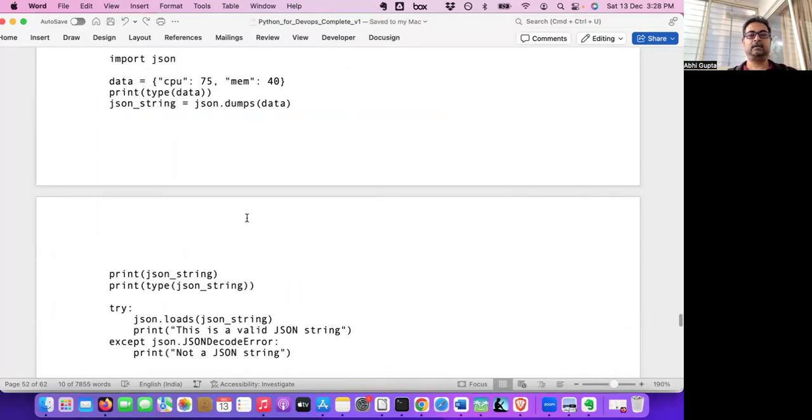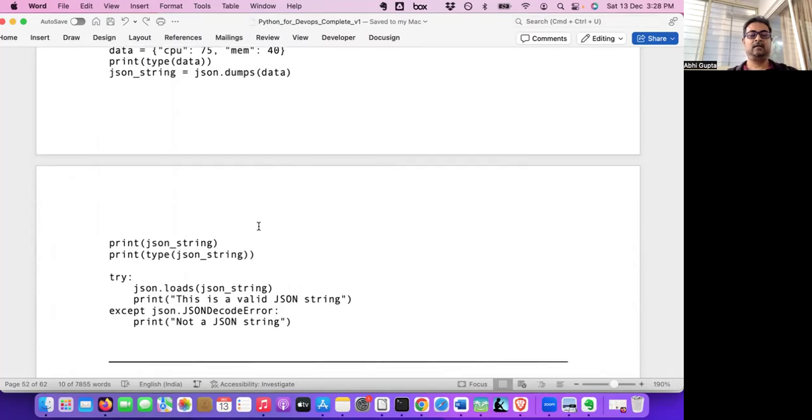So try this out, try hands-on. Type this code with your hand, and then only you will remember. Then only you will develop muscle memory. So try this out. Don't copy-paste.